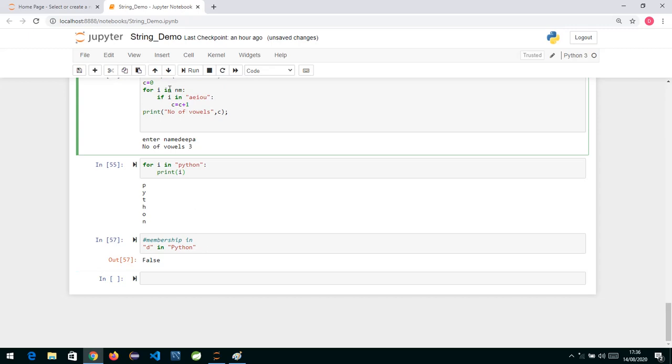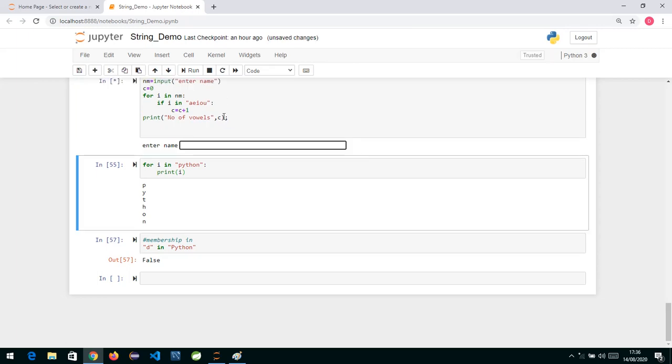In the same way, one character is getting extracted here. We check whether this character is from any of A, E, I, O, U. If it is part of A, E, I, O, U, it will return true, and then we increment the counter. If not, it will do nothing. Then the next character is extracted. From Deepa, E will be extracted. Is E in A, E, I, O, U? Yes, it will return true. Whenever the if statement evaluates to true, whatever is written below will be executed. So the counter will increment, and the loop will work out, and after all the characters are done, it will print the number of vowels and the value of C.